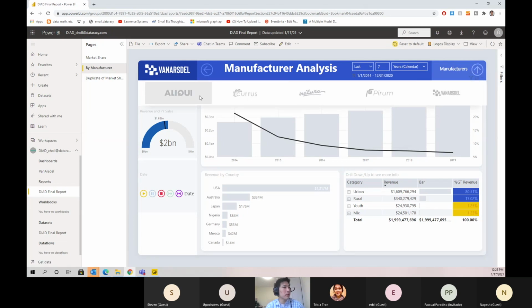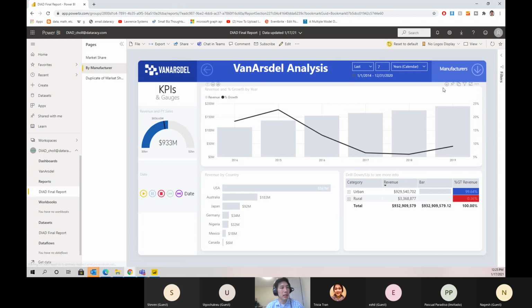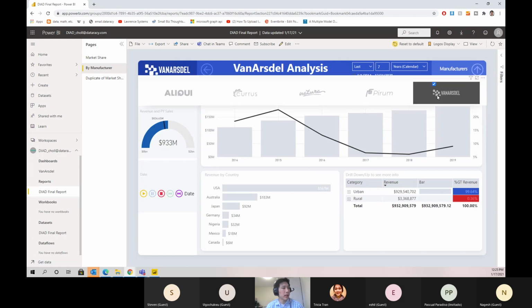Click on the Van Arsdale in the slicer, and this will filter the visual. From the top right corner, click the up arrow and notice that it'll disappear, but everything is still filtered by Van Arsdale. If we open this up again, it's still filtered.